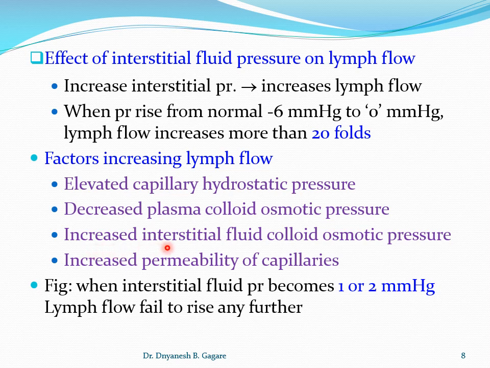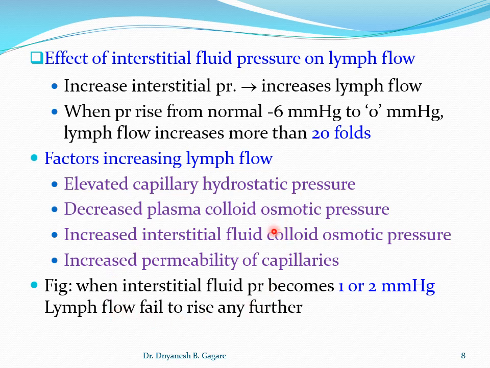Then increased interstitial colloid osmotic pressure. When there is more accumulation of proteins in the interstitium, that increases the colloid osmotic pressure, which acts as a negative pressure and causes more filtration of fluid from the capillary into the interstitium. In addition, increased permeability of the capillary also causes more filtration of fluid and more formation of lymph. So lymph flow increases.